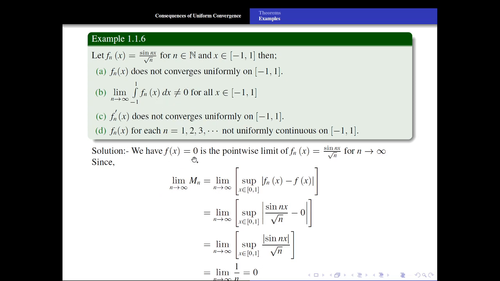Now in order to check the next option, as we know that the convergence is uniform, limit and integration are interchangeable.